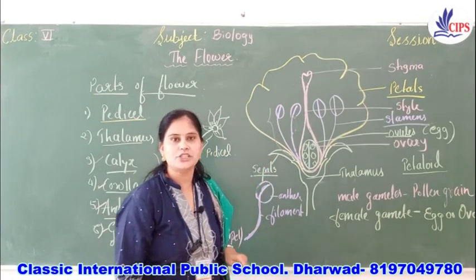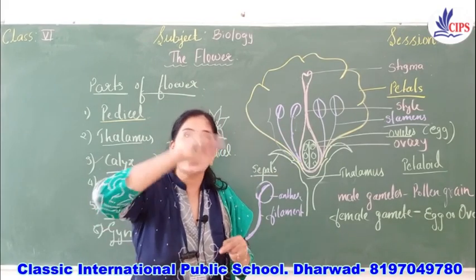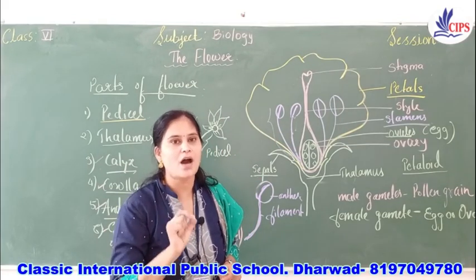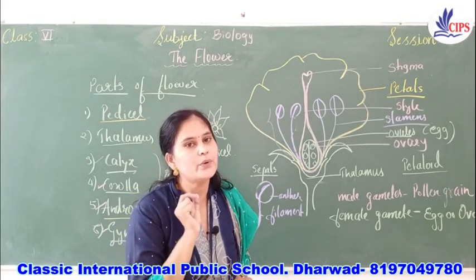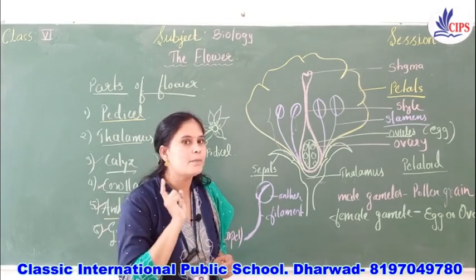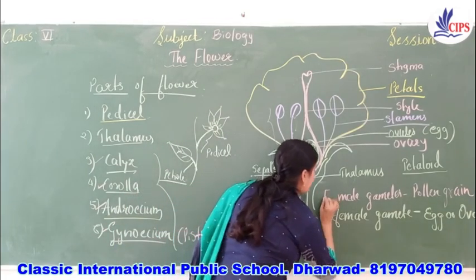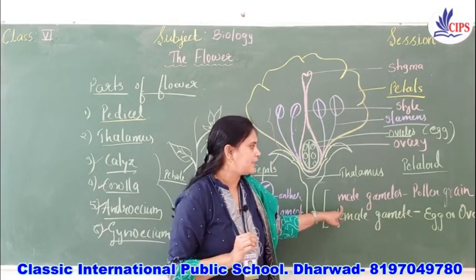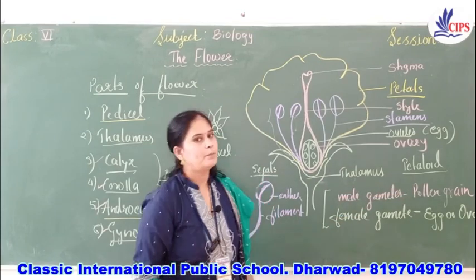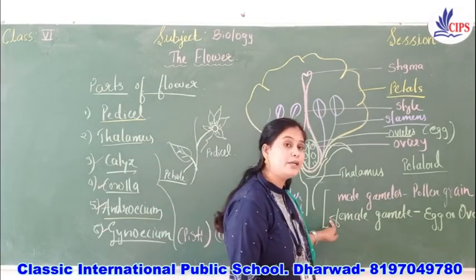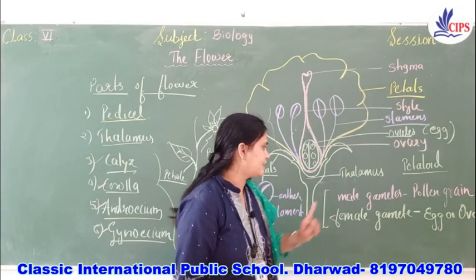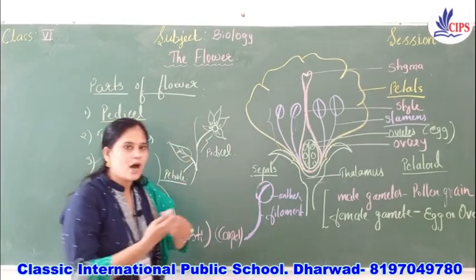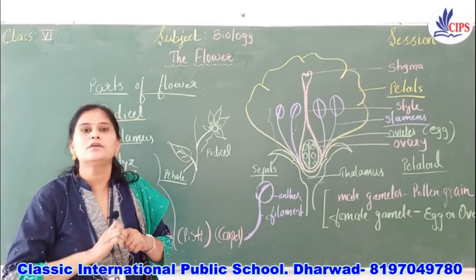At the basal portion there is an ovary, and inside the ovary the ovules are present, and these ovules are the female gametes in the plants. This is very important. You must know which are the male gametes in the plants. Male gametes in the plants are the pollen grains, and the female gametes in the plants are egg or the ova. Right, children?